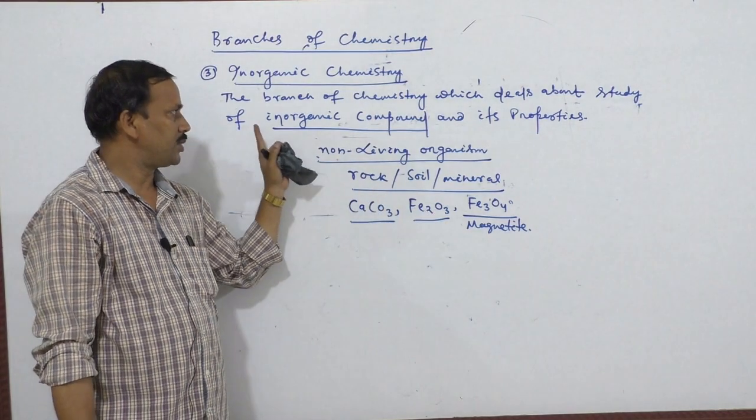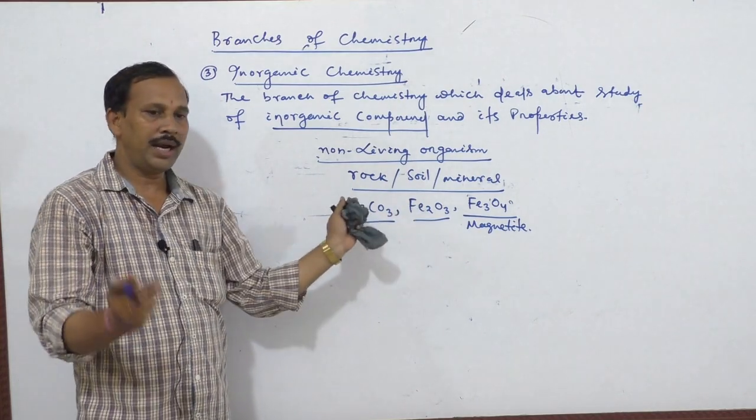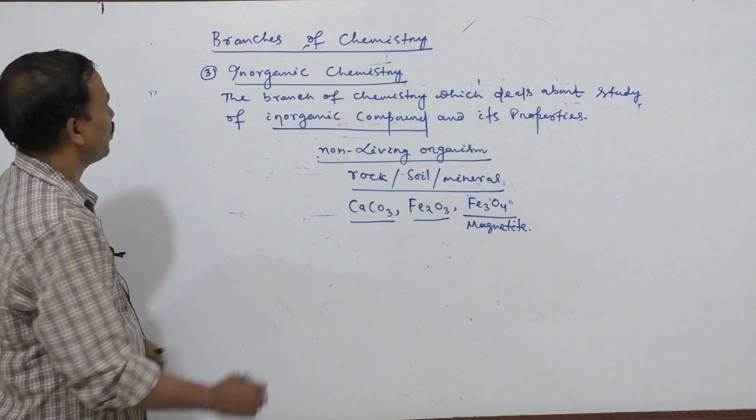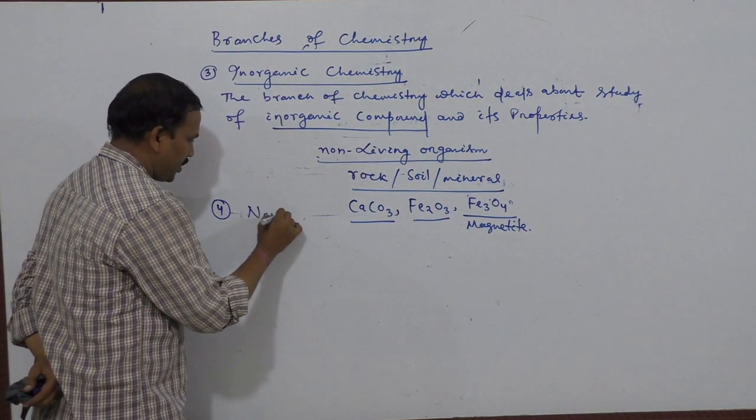Now the branch of chemistry which deals about the study of inorganic compounds and their properties is known as inorganic chemistry. Then the fourth branch is nuclear chemistry.